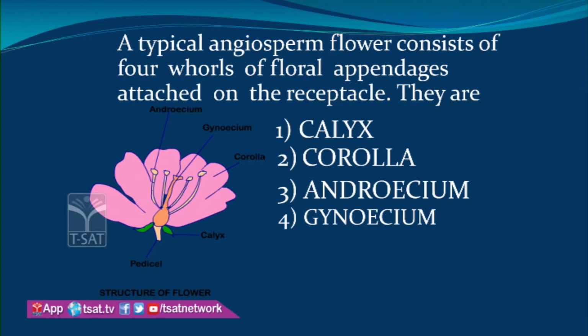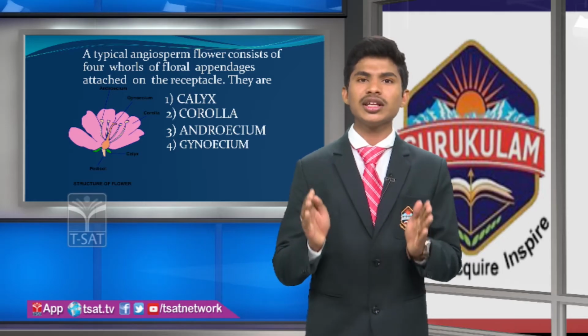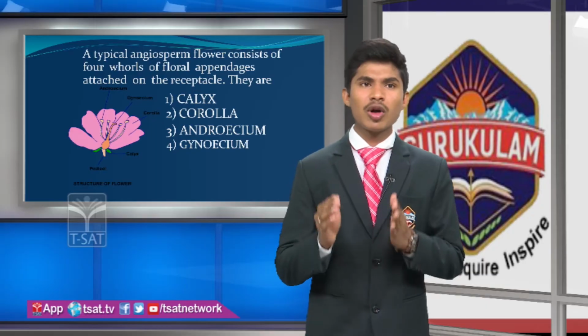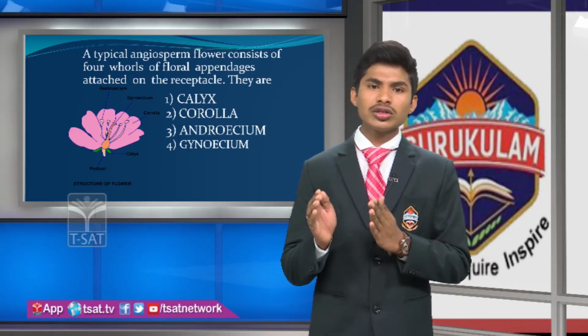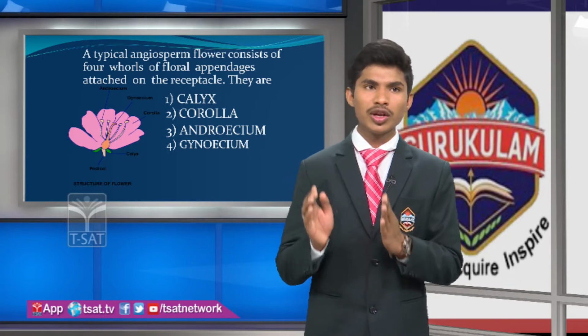Here the calyx and corolla are the accessory or non-essential organs because they do not participate in sexual reproduction, but androecium and gynoecium are the sexual organs or reproductive organs because they participate in sexual reproduction.